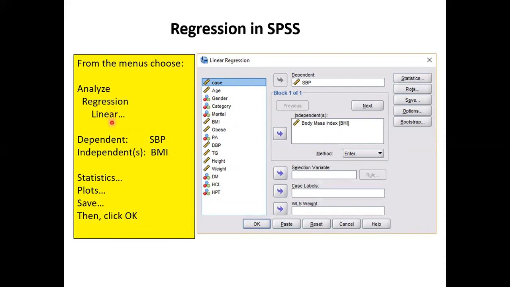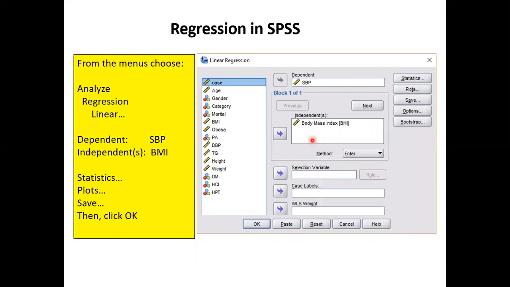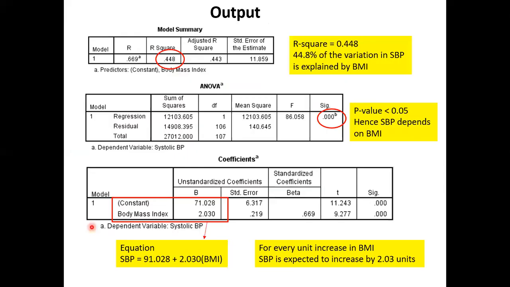Just do this. BP goes in, BMI comes here, and then for the plots here, click plots and click save next. We do something later. But for the time being, just this is enough. Bring in BP, BMI, and click OK. You don't have to go into this yet. So look at this now. There are several tables. I picked up three tables.